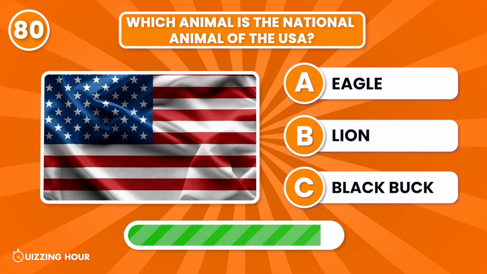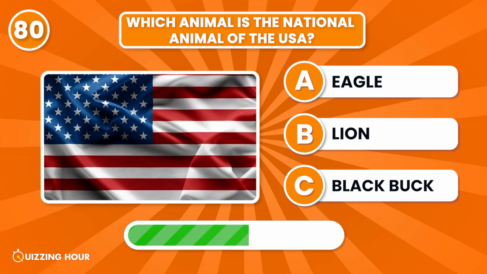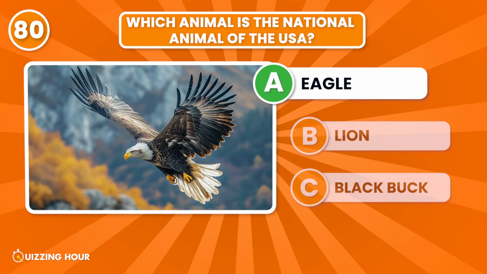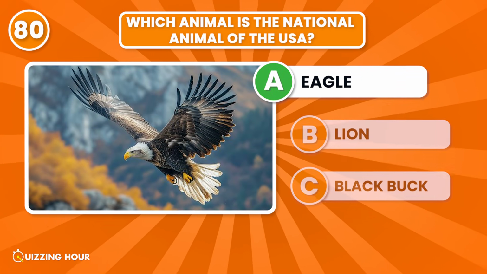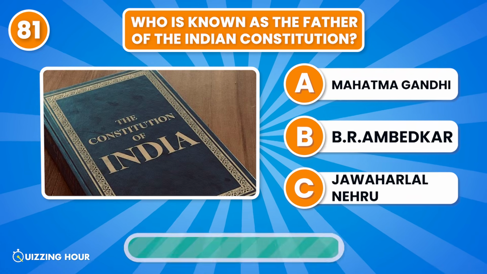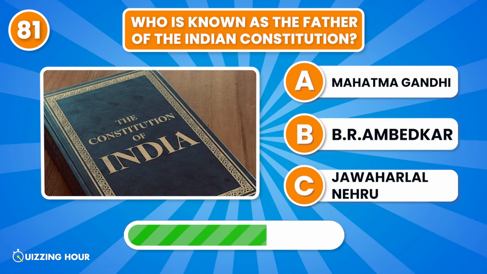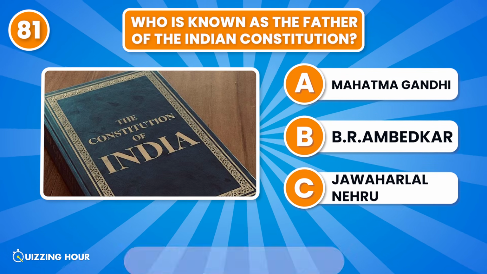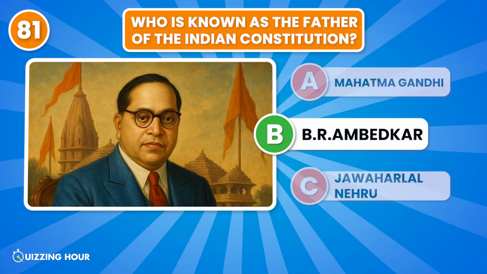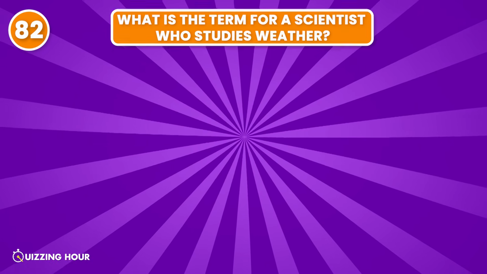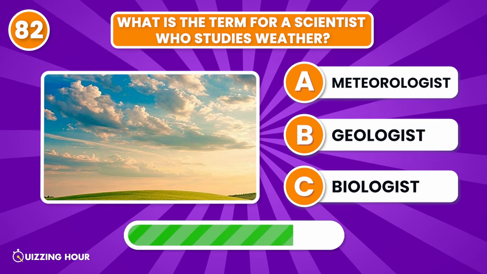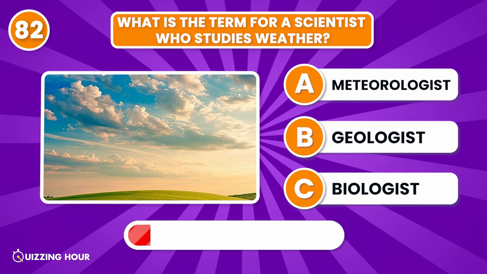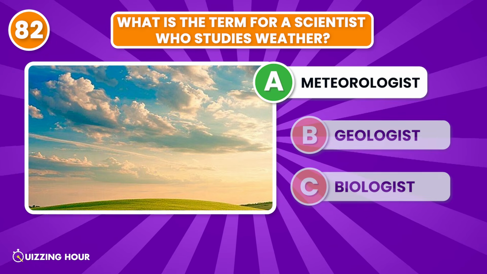Which animal is the national animal of the USA? Eagle. Who is known as the father of the Indian Constitution? B.R. Ambedkar. What is the term for a scientist who studies the weather? Meteorologist.